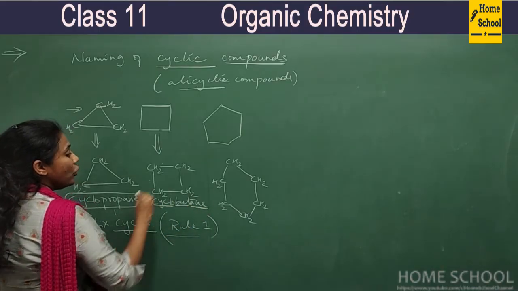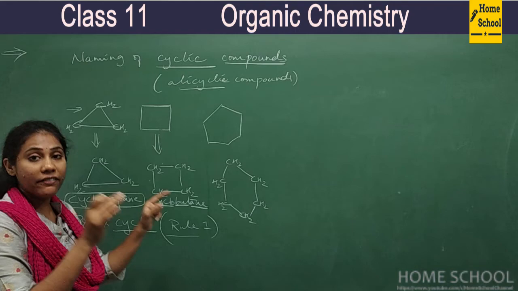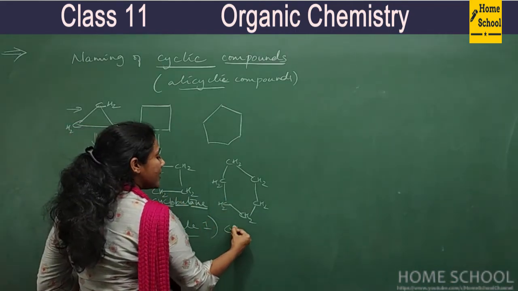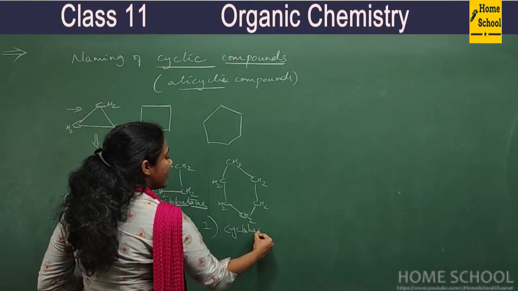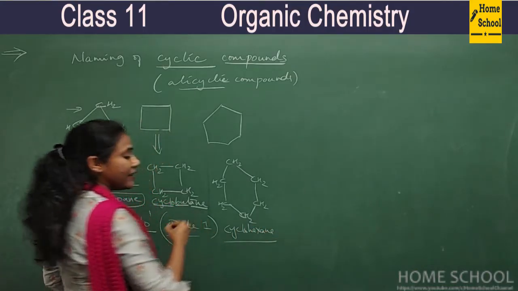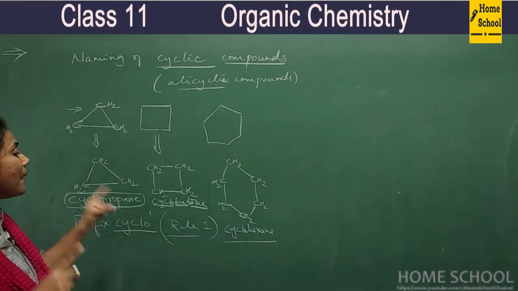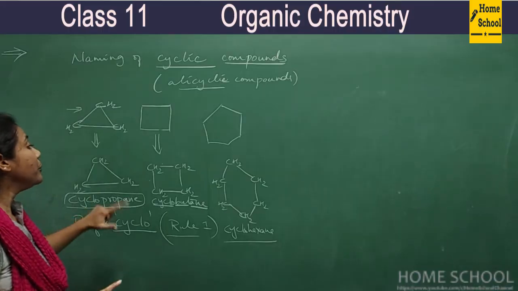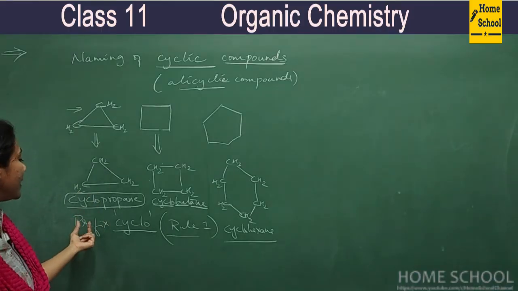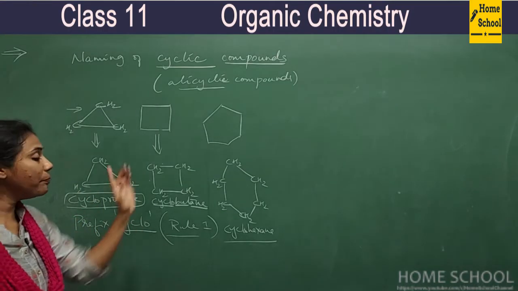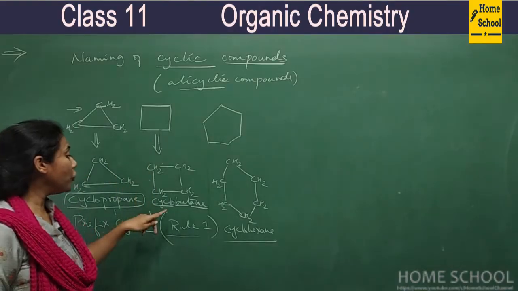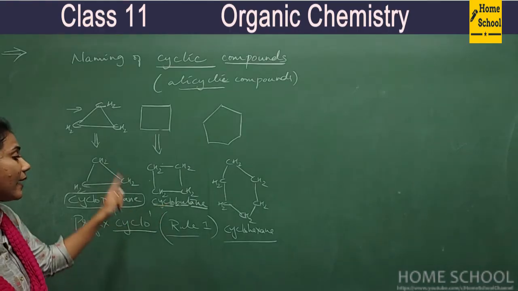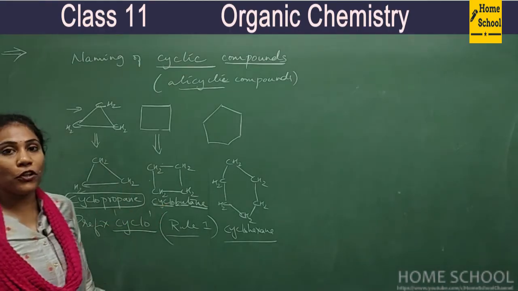Why did we write cyclo? Because they are connected in a cyclic way. Similarly, very famous compound, this is called cyclohexane. Cyclohexane, right? So these are some examples of alicyclic compounds. Remember, when you name them, you must definitely add a prefix cyclo before a word root. Before your word root, cyclo word should come. So that is a compulsory rule that you must follow.